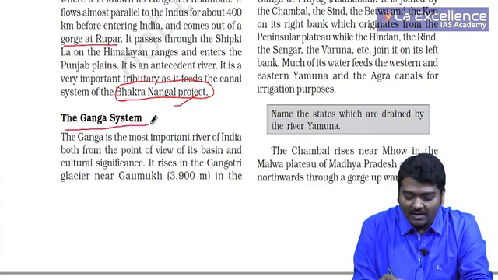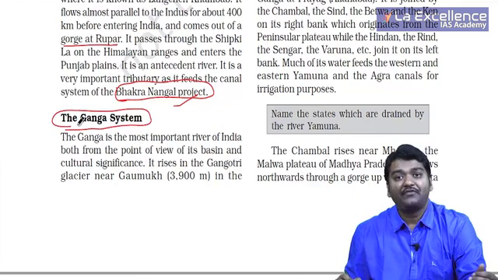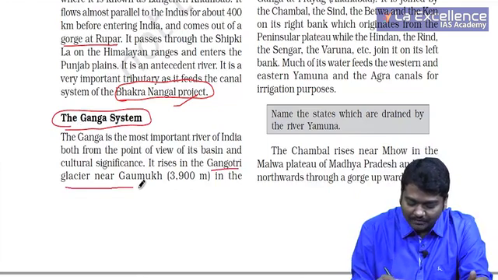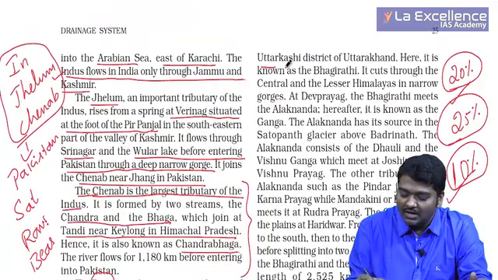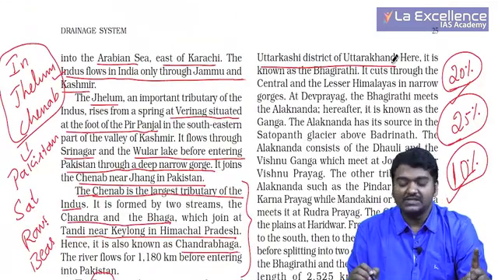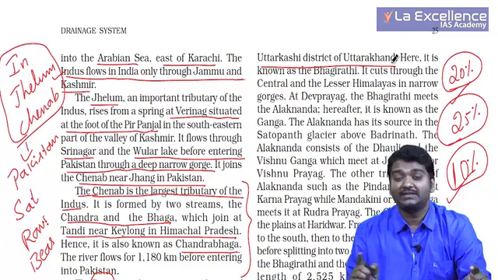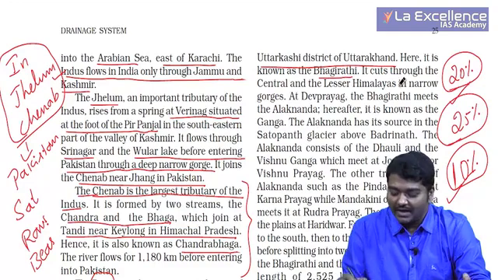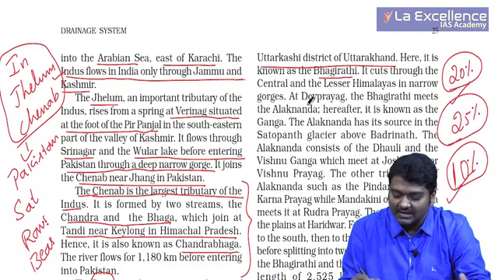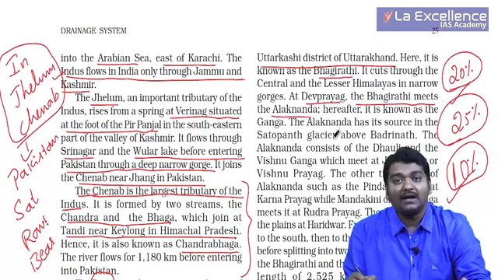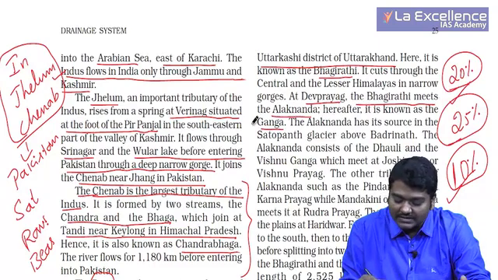Then we have the Ganga system. So very easy. You are talking about Gangotri Glacier near Gaumukh in Uttarkashi district of Uttarakhand. Remember guys, this is not originating in Tibet, it is in Uttarakhand. Here it is known as Bhagirathi. It cuts through the central and lesser Himalayas, forming gorges, and at Devprayag, Bhagirathi meets Alaknanda and after this it is called Ganga.